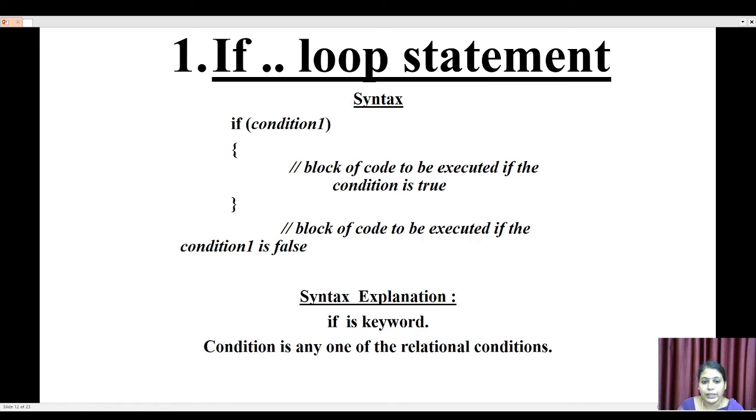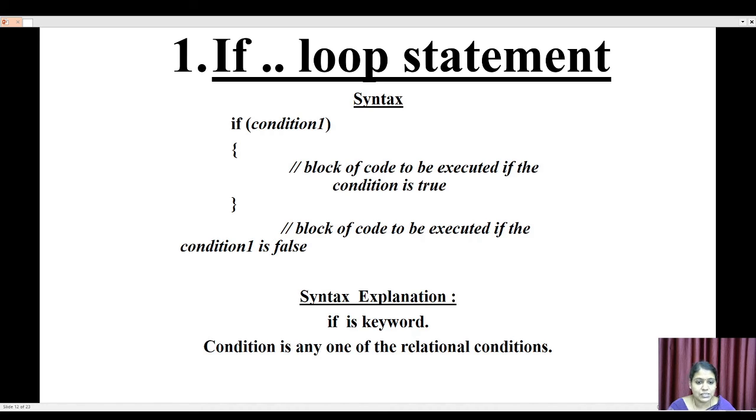Here, if is a keyword, and condition 1 is any relational condition or logical condition depending upon our programming logic. The open and close curly braces indicate the section of the if condition block. If the if condition is satisfied, the block of code is executed if the condition is true.